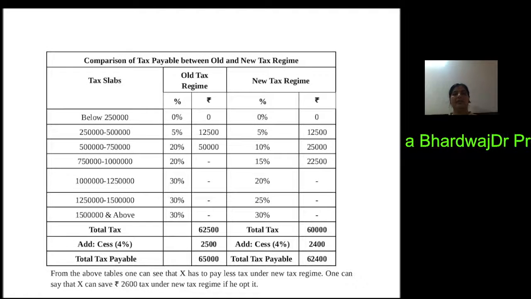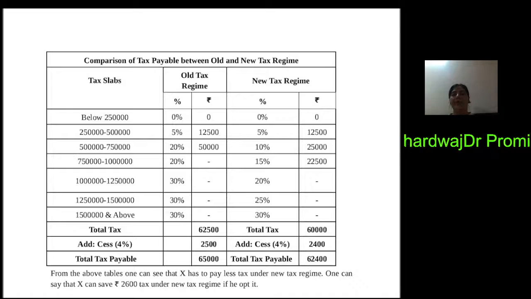This is the tax rates according to both the tax regimes. Under the old tax regime, when the person X has an income of 7,50,000, up to 2,50,000 he does not have to pay a single rupee. This is 0%. For 2,50,000 to 5 lakh, he has to pay 12,500. For 5 lakh to 7,50,000, he has to pay 50,000.